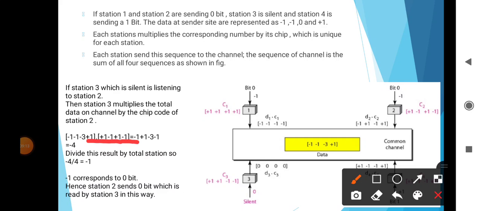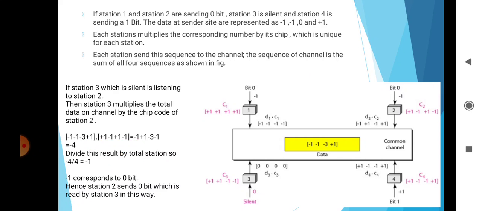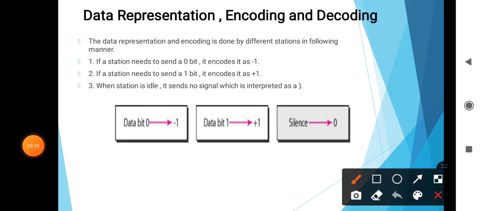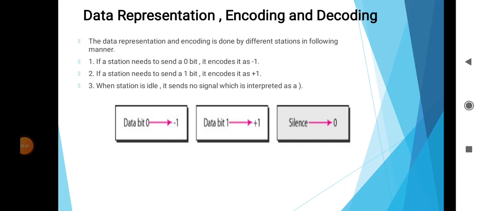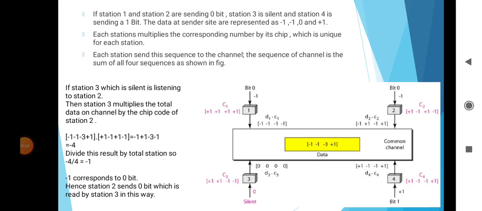Add this data plus the station data we have already provided, and the addition is, suppose, -4, and divide this result by the total number of stations, and we have 4 stations, so divide by 4. -4 divided by 4 is equal to -1, and -1 corresponds to the data bit 0. That's why -1 corresponds to 0 bit, hence station 2 sends 0 bit, which is read by station 3 in this way.